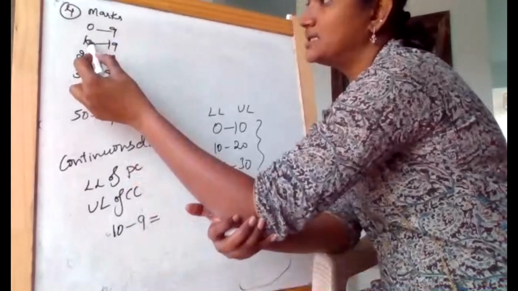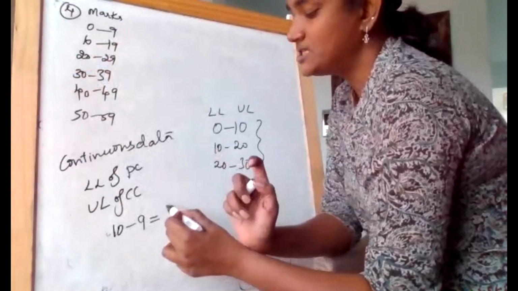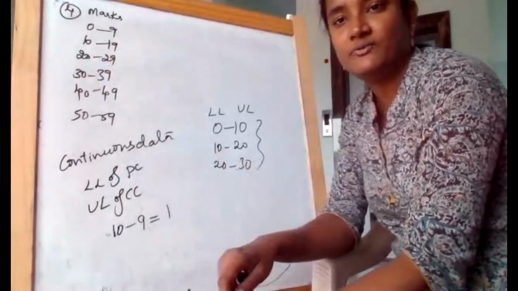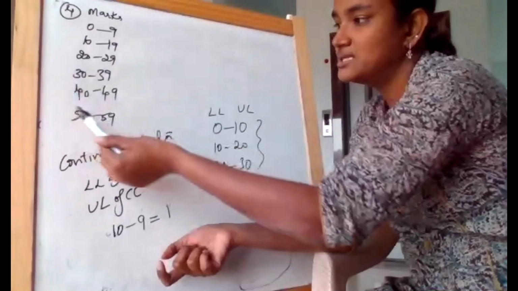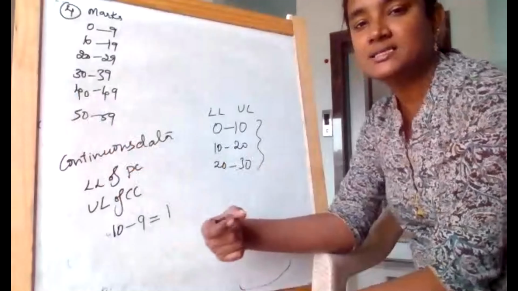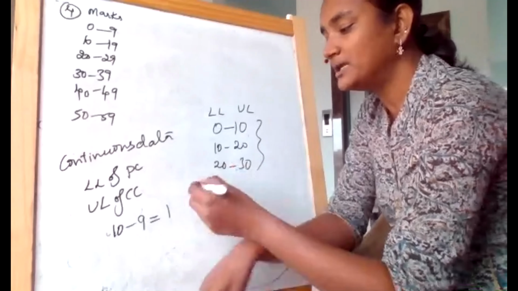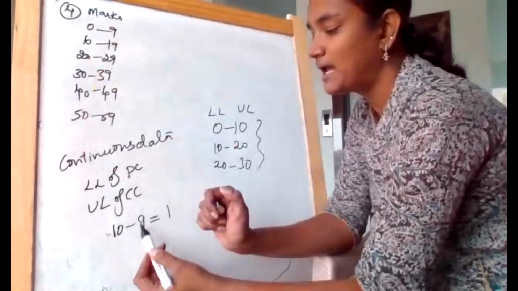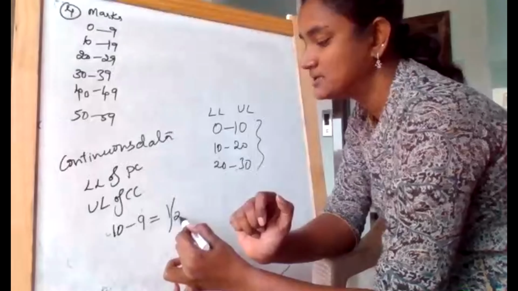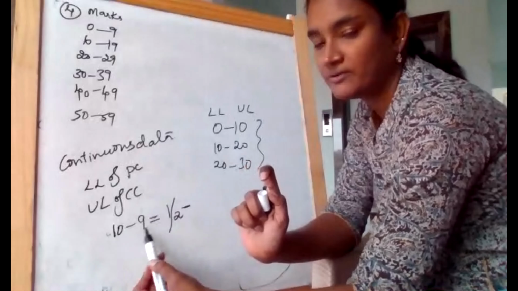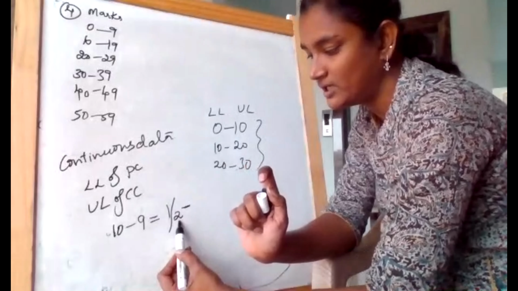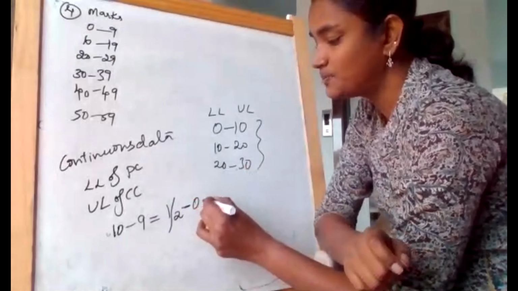I just took these two, girls: 10 minus 9, which gives you 1 as the difference. So this particular 1 is missing in this continuous data, and this is the error. In order to make it equal, I took two values. Now take the average of this, which is 1 divided by 2, because I took the difference of two values. So that is the reason we get 2 here, and which is 0.5.